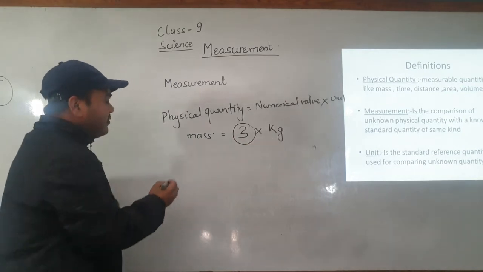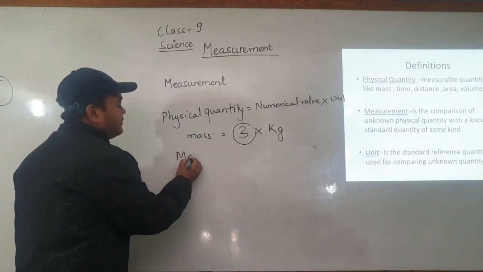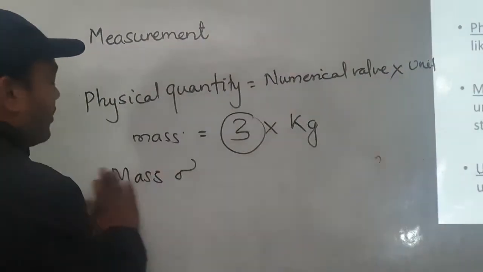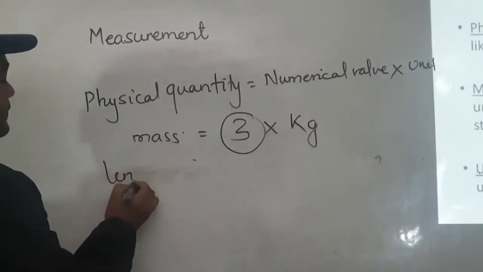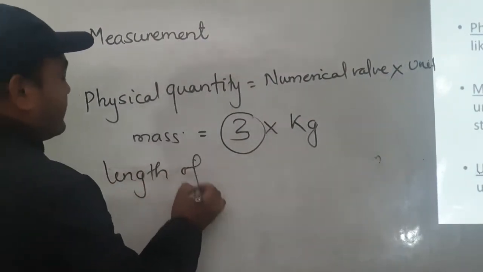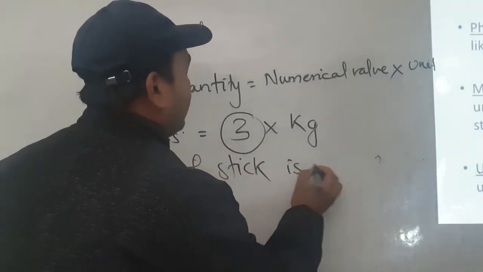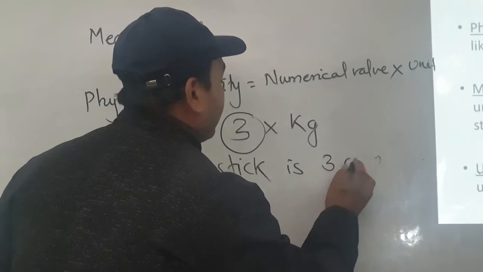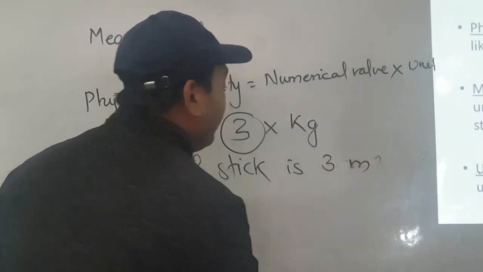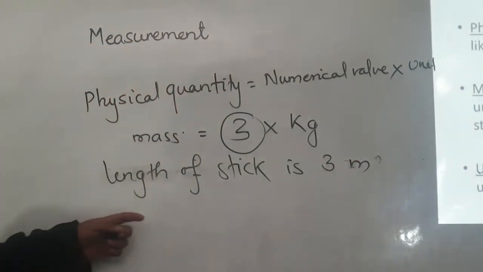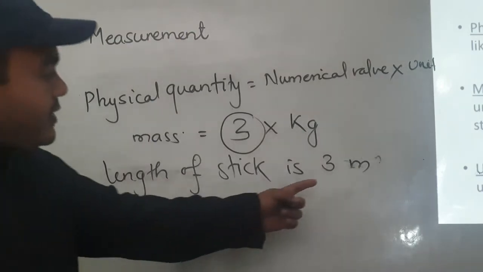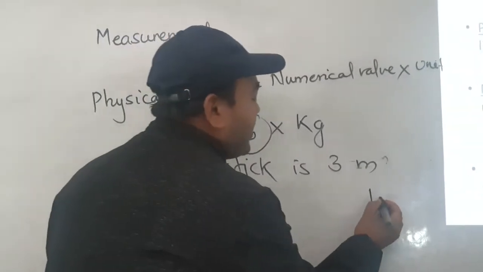Like the length of a stick is 3 meters. It means that the length of the stick is 3 times the unit meter.